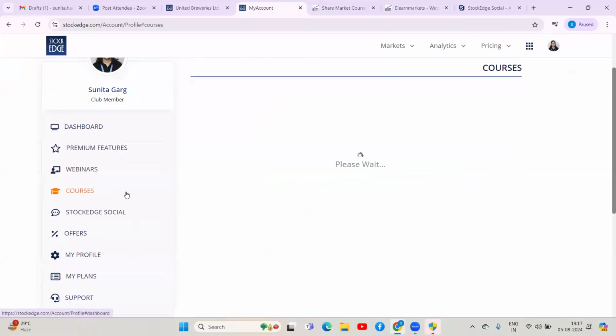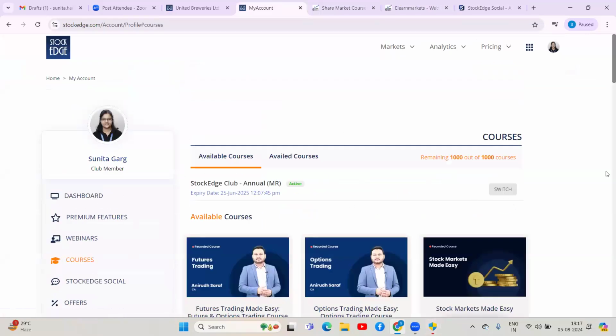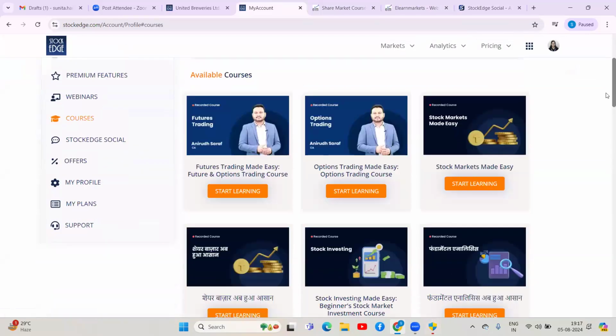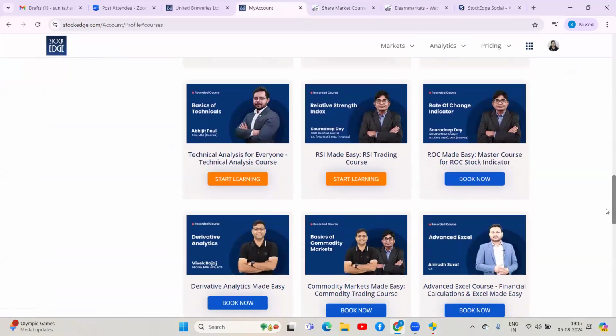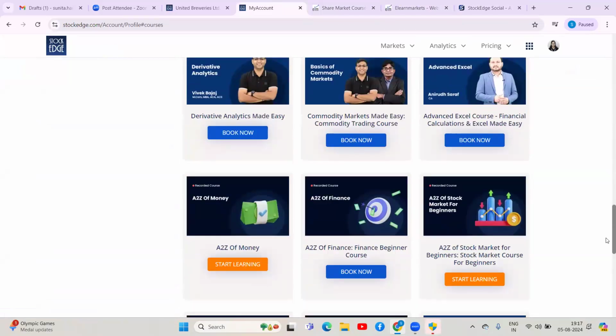Similarly goes for courses. Approximately 29 courses are available here. These are all basic courses in Hindi and English. You can book any of these and start your basic journey of understanding finance. You can go through whichever course you like. It is 3 to 4 hours of content, but very basic. It will definitely help you in understanding or revising your existing knowledge of the market.